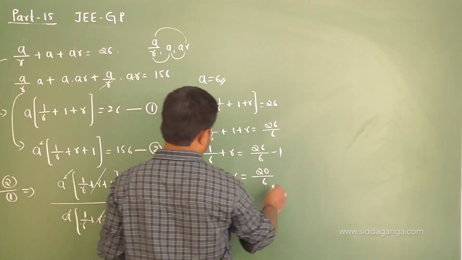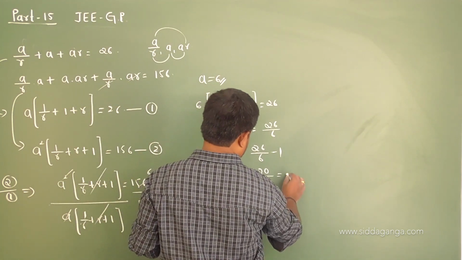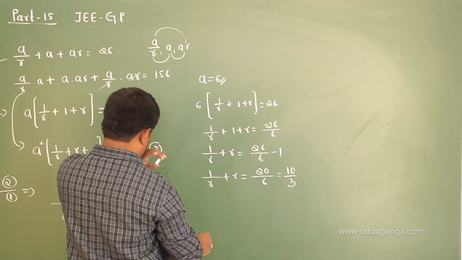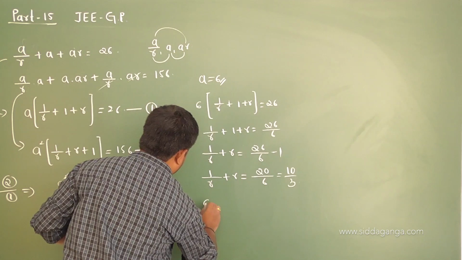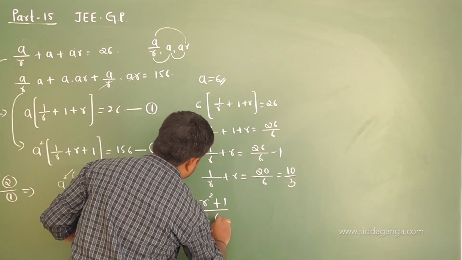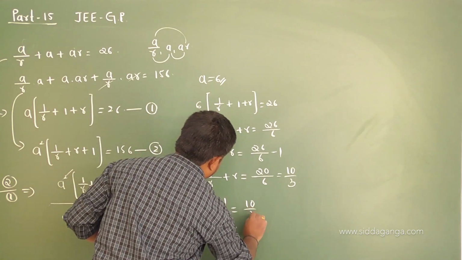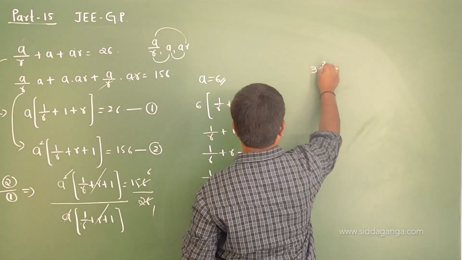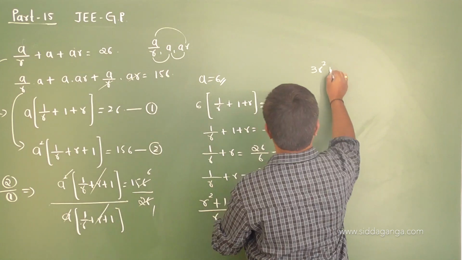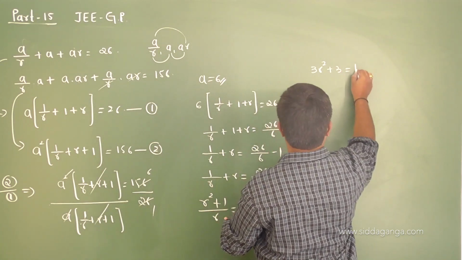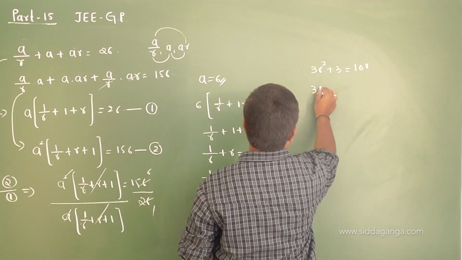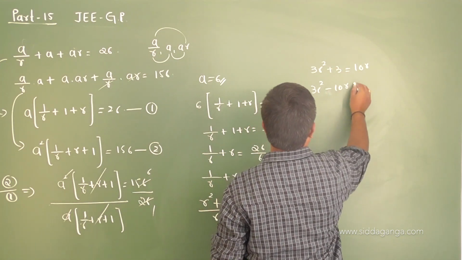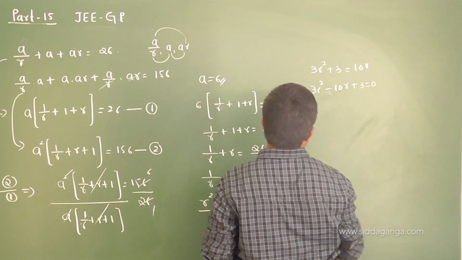Then you get 10 by 3, so r square plus 1 by r is equal to 10 by 3. So you get 3r square plus 3 is equal to 10r, or 3r square minus 10r plus 3 is equal to 0.